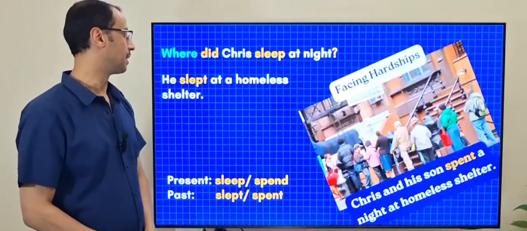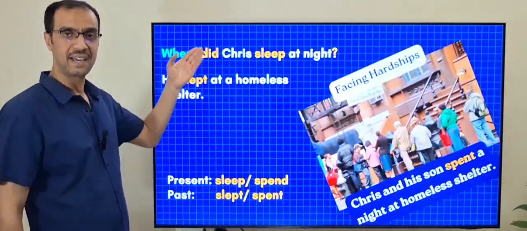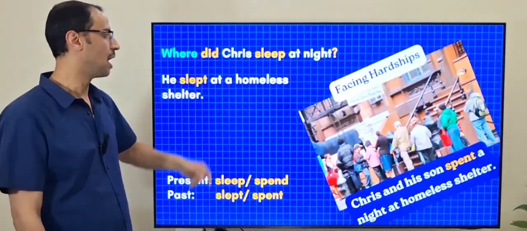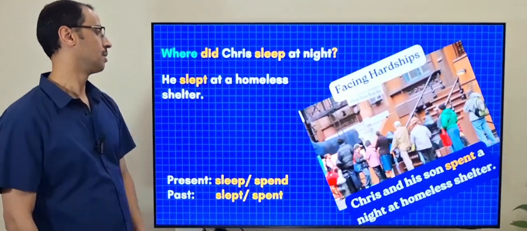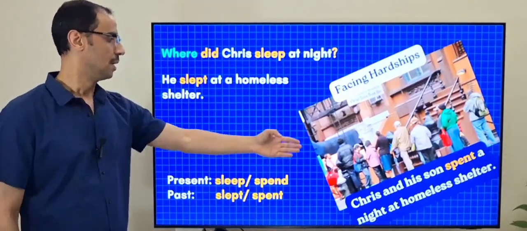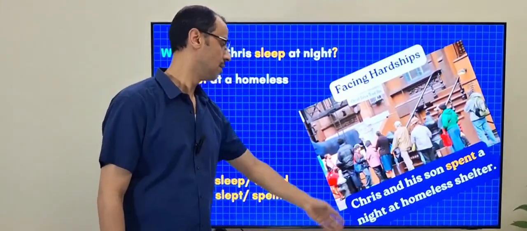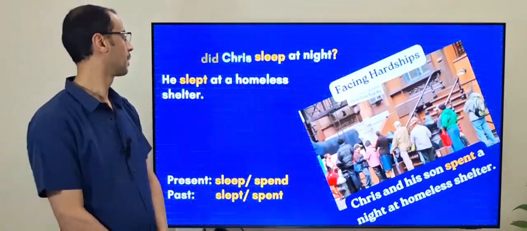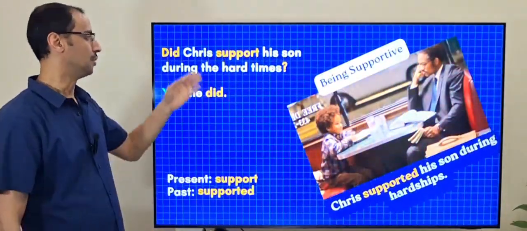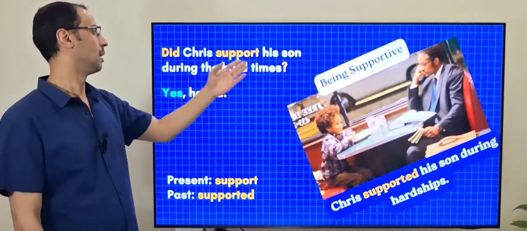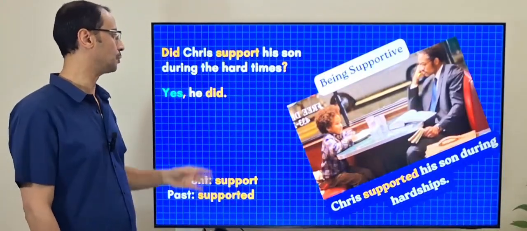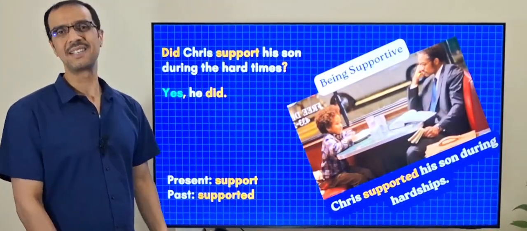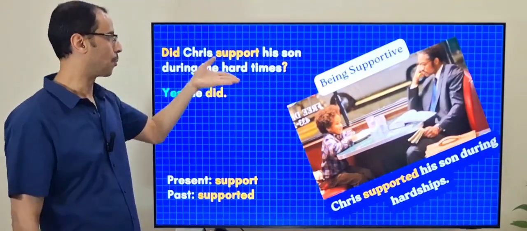Where did Chris sleep at night? Again, did sleep, did helping verb. He slept at a homeless shelter. Chris and his son spent a night at a homeless shelter. Did Chris support his son during the hard times? This is a yes no question. Did support?